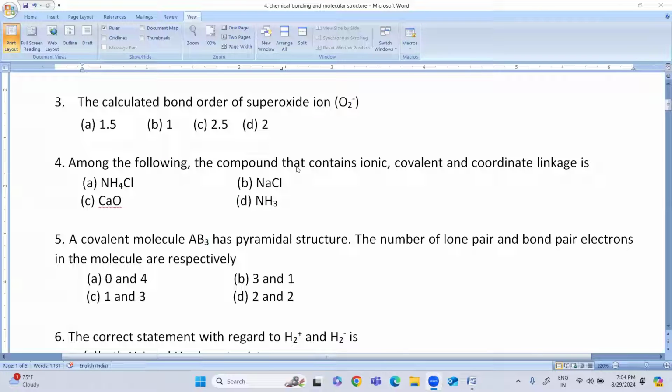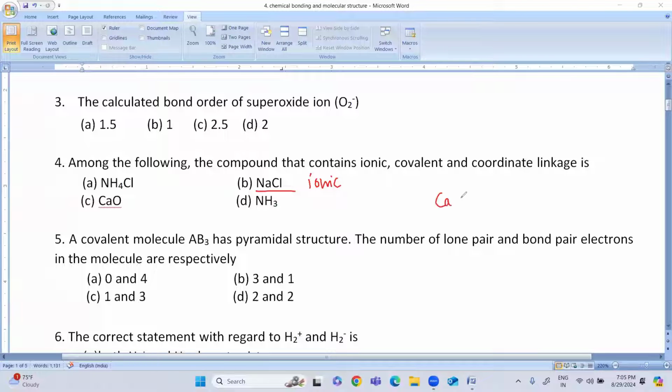NaCl, the type of bond present in NaCl is what? One will gain an electron, another will lose an electron, so this is an ionic bond.